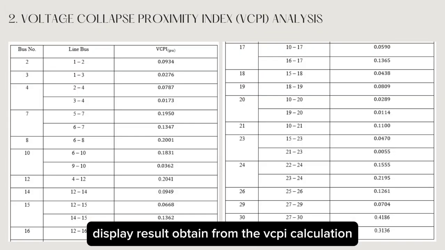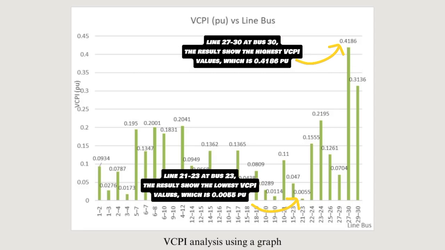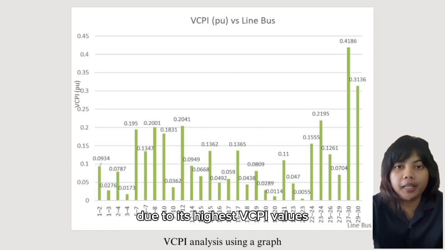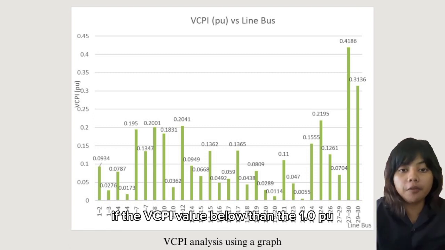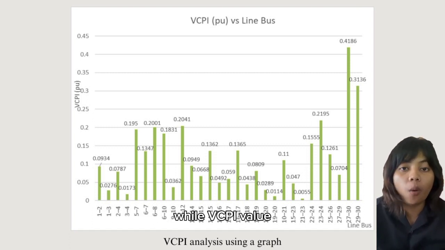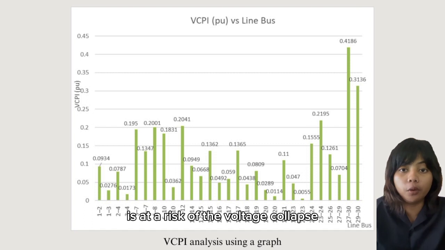The table displays results obtained from the VCPI calculation. To enhance understanding, analyze the results using a graph. Bus 30 can be identified as the weakest load bus due to its highest VCPI value. Regarding the result, if the VCPI value is below 1.0 per unit, it indicates stable system operation, while a VCPI value close to 1.0 per unit indicates that the system is at risk of voltage collapse.